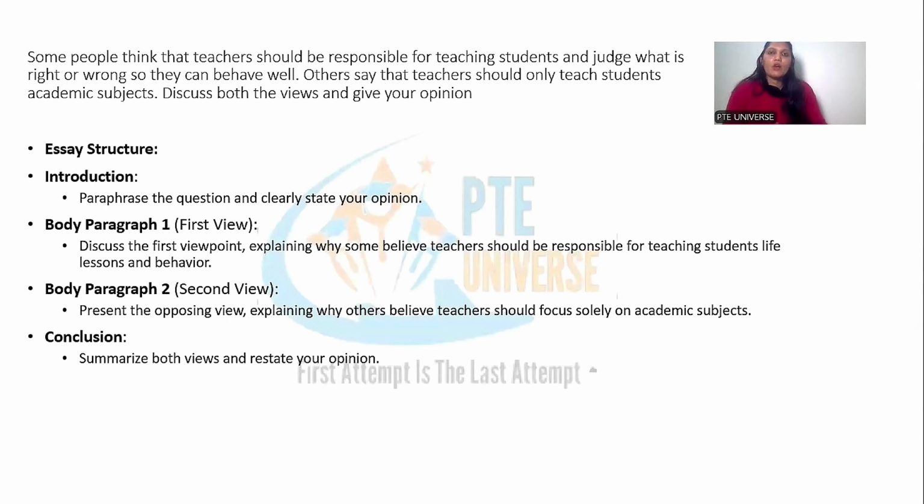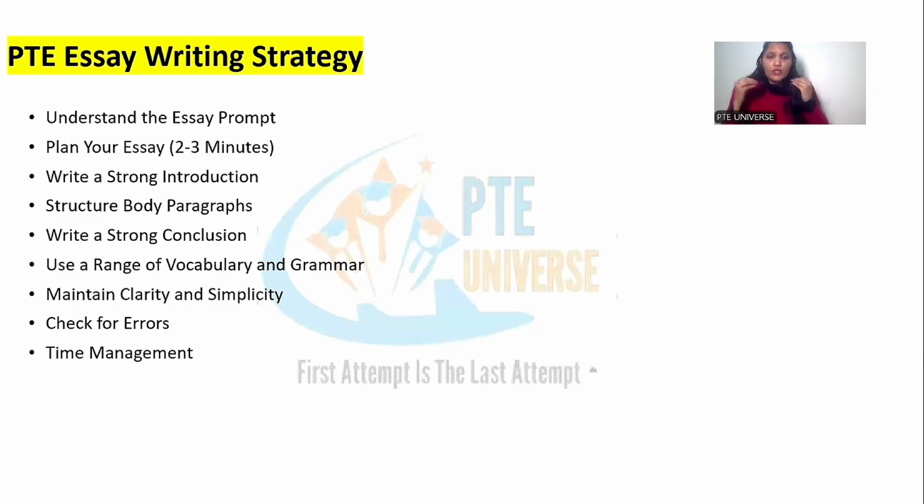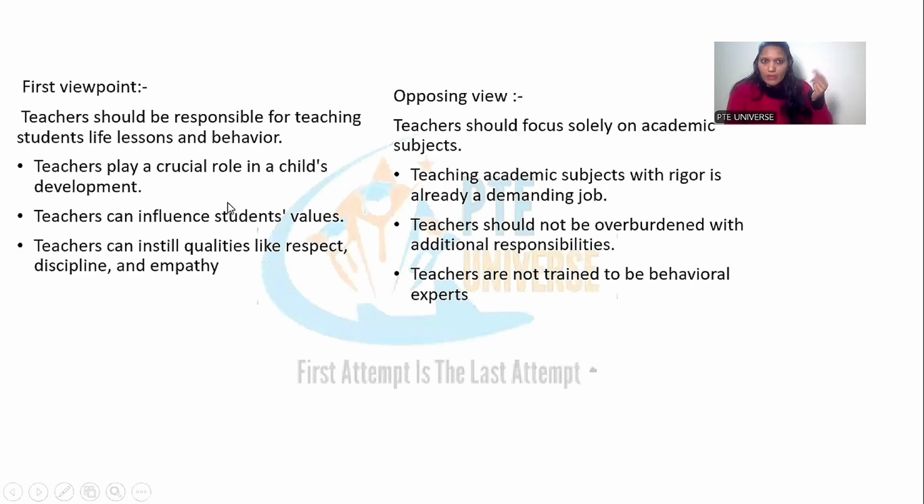Moving ahead, let's now talk about step number 2, that is planning and generating your ideas. Guys, as soon as you read the essay prompt, try to generate ideas: 2 to 3 ideas for body paragraph 2 and 2 to 3 ideas for body paragraph 3. Position 1, that is the first viewpoint, can be: teachers should be responsible for teaching students life lessons and behavior. So why should they teach? Because teachers play a crucial role in a child's development. Teachers can influence students' values and attitudes, because many people consider teachers as their role models. Third, teachers can instill qualities like respect, discipline, and empathy, which are very, very important.